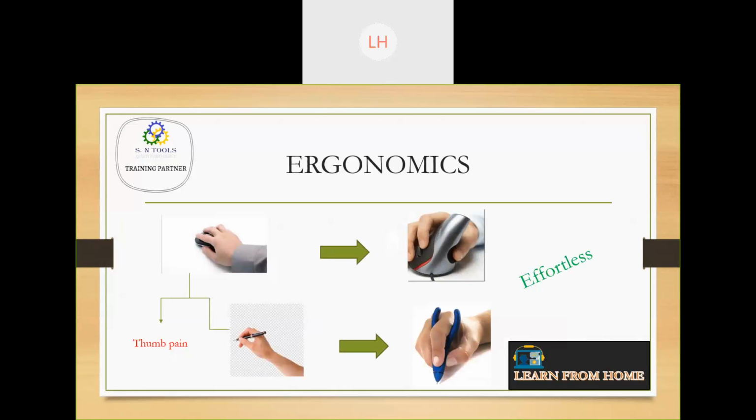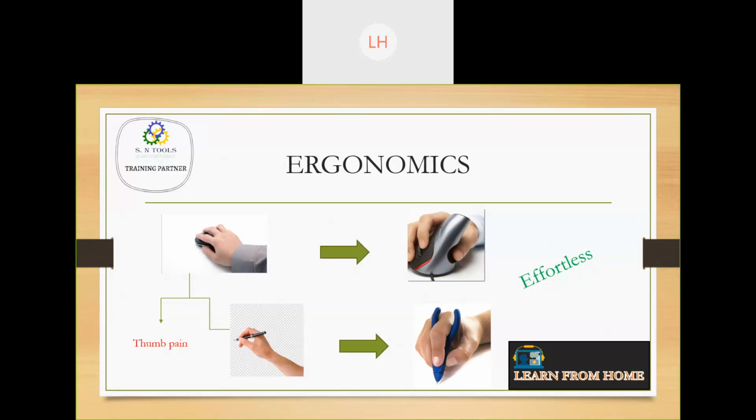See, you can see on your left side the person who is using a mouse and also holding a pen. They are having thumb problems, thumb pain, if they are holding it for a very long time. To avoid that, we have an ergonomically designed mouse as well as an ergonomically designed pen, which will make your work effortless. The pain will be reduced and you can easily move it.